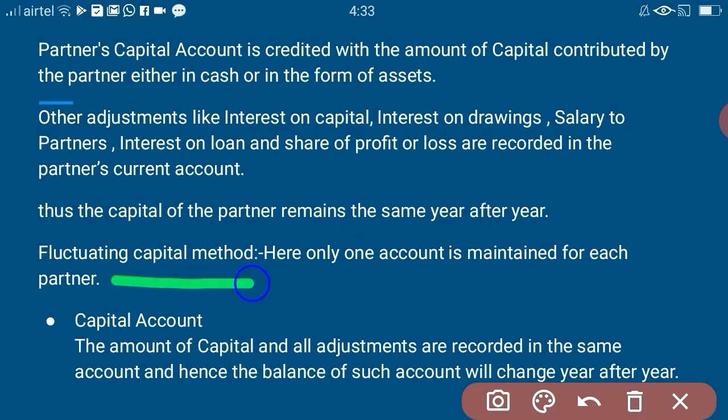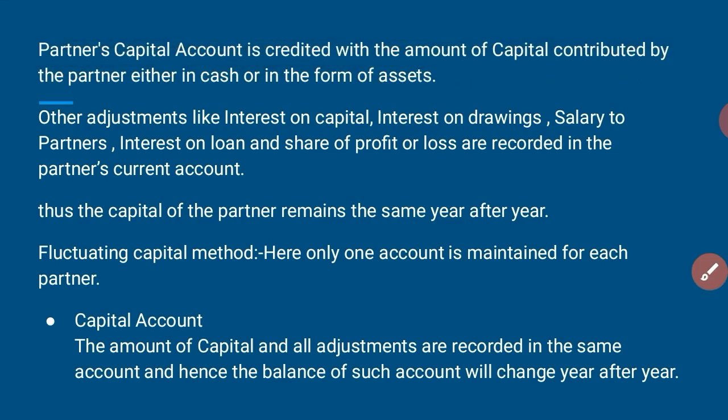Now, in the case of fluctuating capital method, what happens? Only one account is maintained, that is the capital account. Okay. In this capital account, capital and all other adjustments are recorded in the capital account itself. So, the balance will fluctuate year after year. Isn't it? This is what is done in fixed capital method and fluctuating capital method. Is it clear for you?